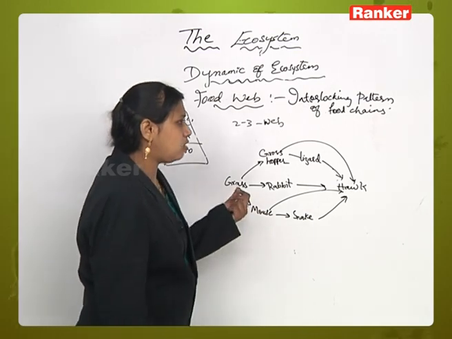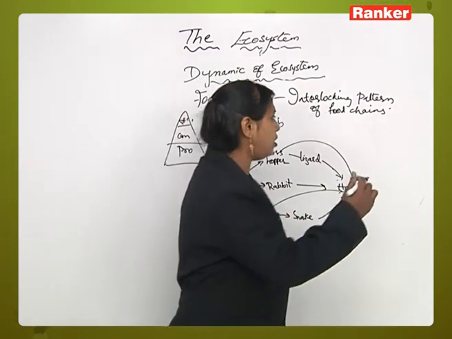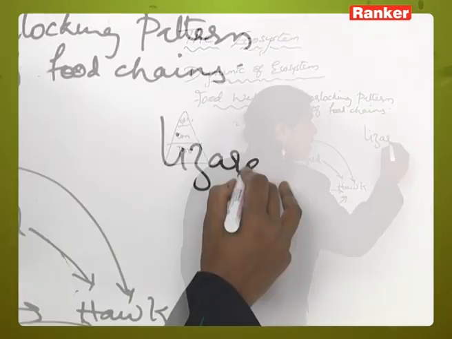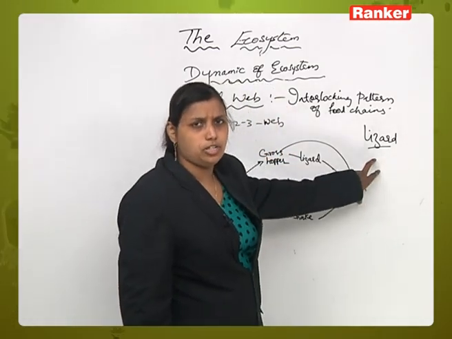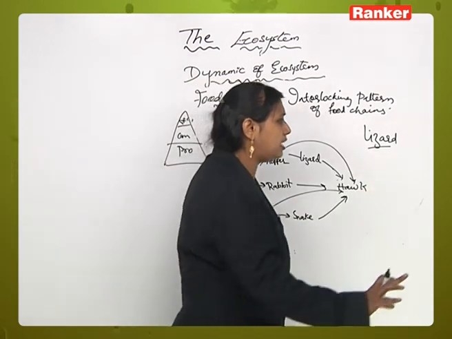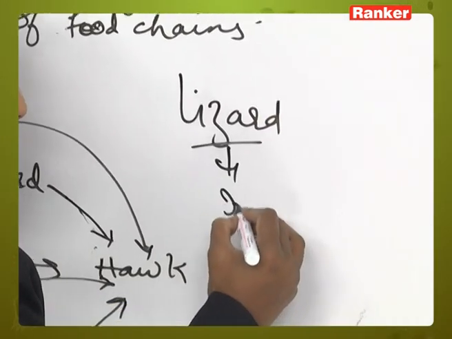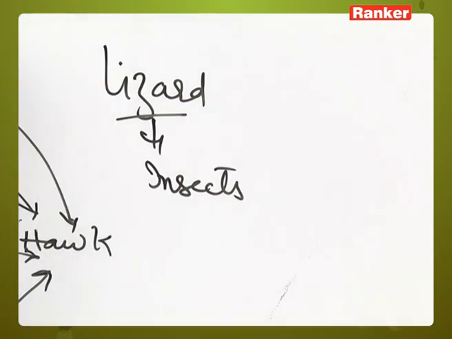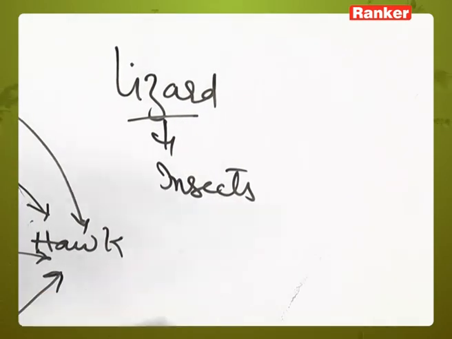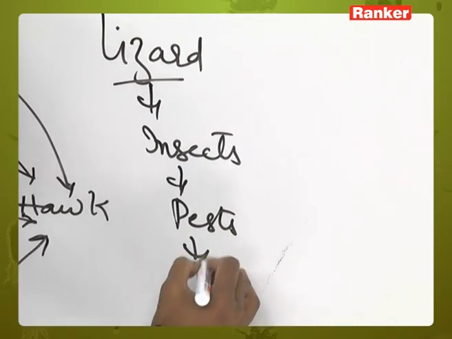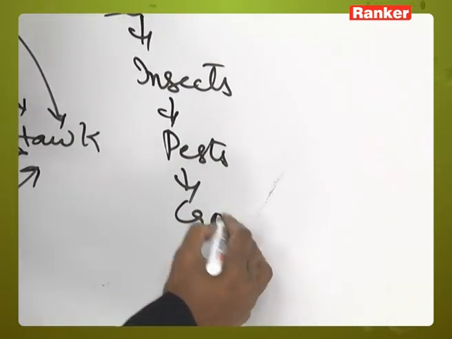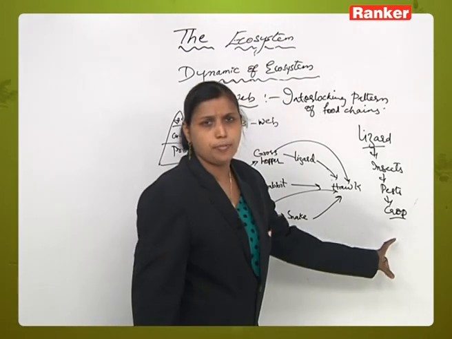In a grassland ecosystem, if you take the example of a lizard, and there is a sudden decrease in the population of lizards, what will happen? If lizards die, there will be a larger population of insects, and this will lead to more pests disturbing the crop of a particular plant.